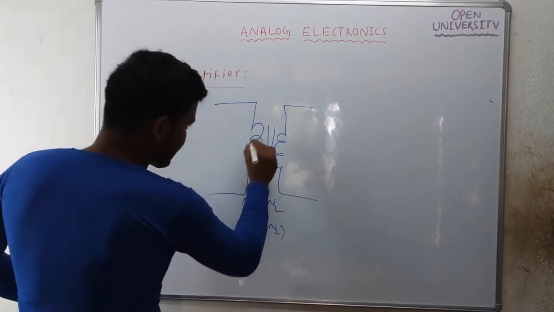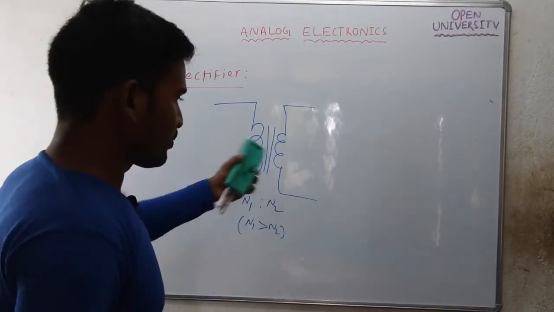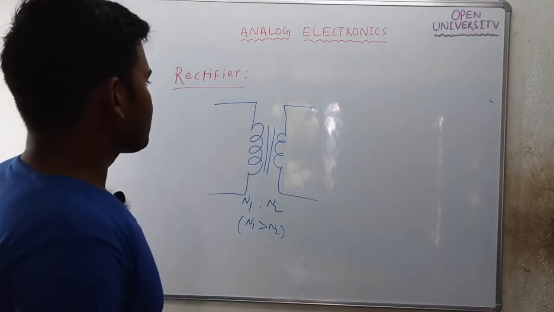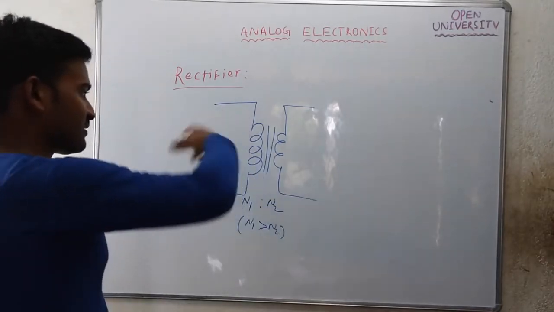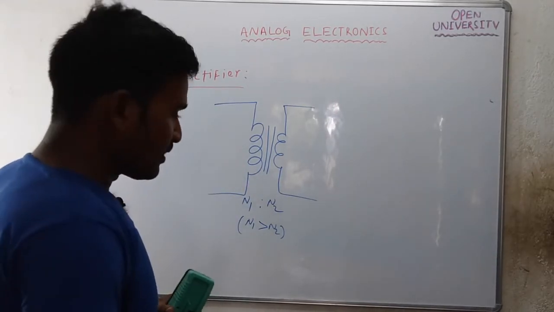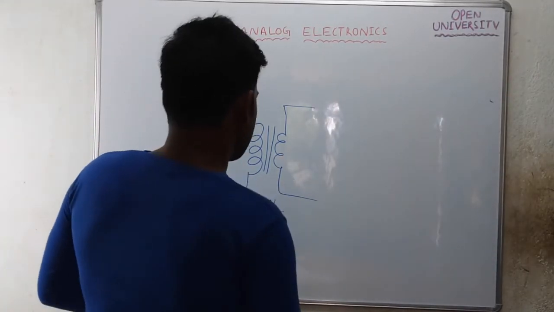So this is an example of a step down transformer, because every low voltage rectifier will use a step down transformer to reduce the strength of the AC voltage.